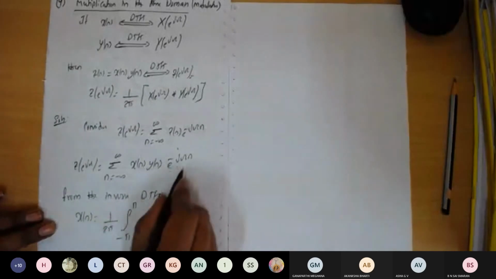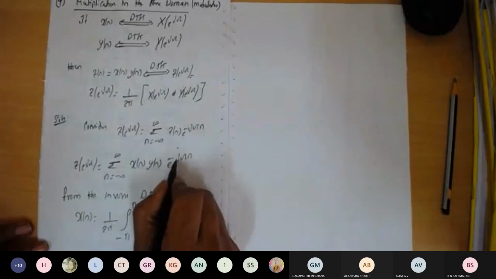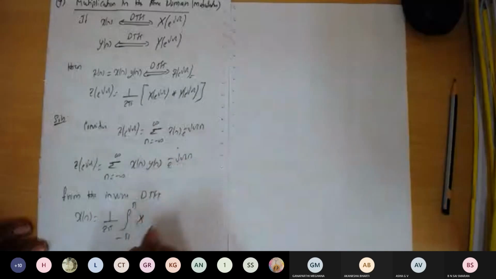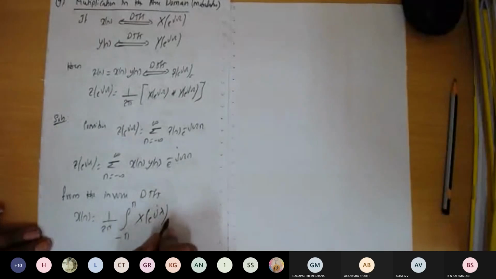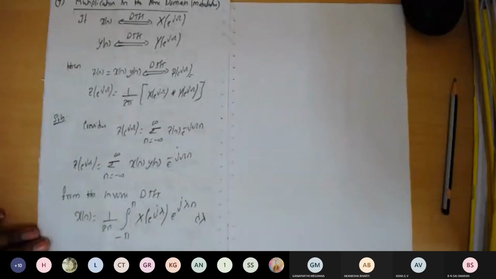Here in terms of omega, if I take e to the power of j omega, it will get cancelled, so to avoid that, I'm going to take another variable, e to the power of j lambda. So X of e to the power of j lambda into e to the power of j lambda n d lambda. I'm going to represent the frequency domain quantity in terms of lambda.